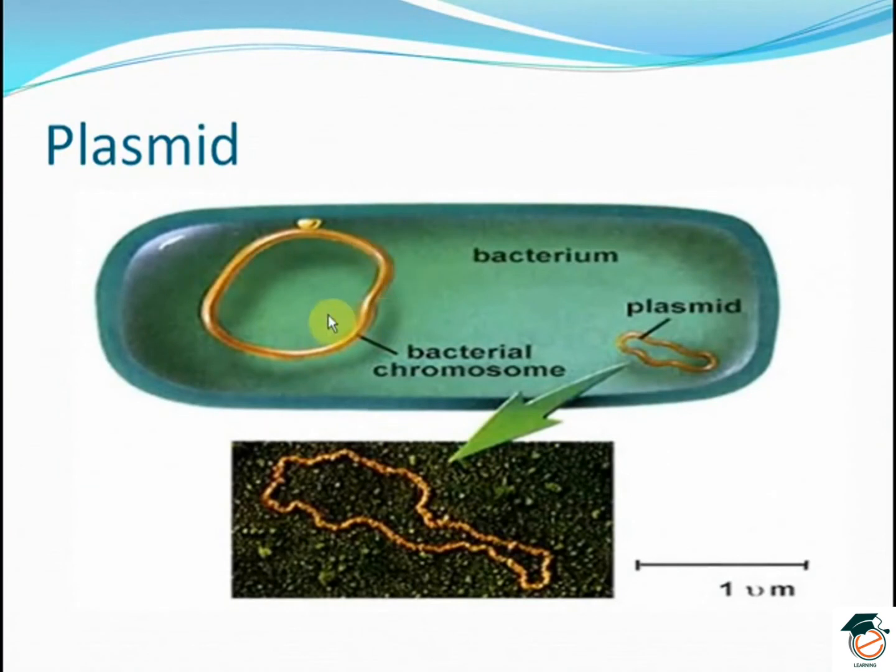Here we can see the bacterial chromosome within a bacterial cell, and this is the extra chromosomal material within this bacterial cell, which is known as the plasmid.